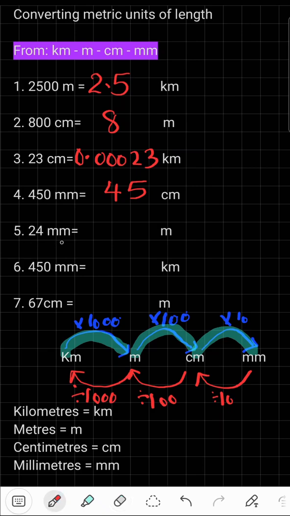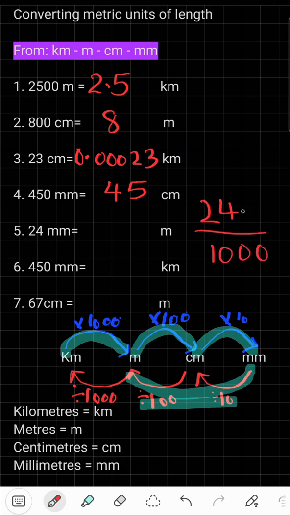It's 24 millimeters to meters. Look at the chart. Millimeters to meters is divided by all of this. So it's 100 and 10. So it's 1,000. We're going to combine the zeros. 24 divided by 1,000. Oh, there is no zero to cancel. So what's the plan?